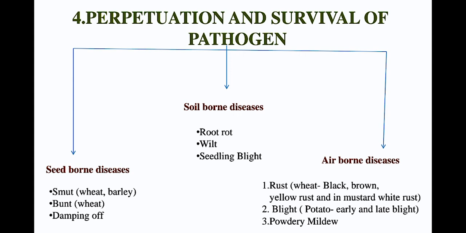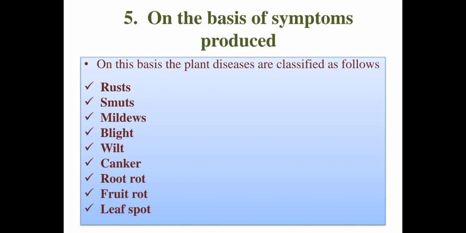Commonly we heard about black, brown or yellow rust, and in mustard we heard about white rust. Second, blight in potato, late blight or early blight. And third one, powdery mildew. They all come under airborne diseases. Fifth classification: on the basis of symptoms produced. Different symptoms are produced when a pathogen attacks the host plant, like rust, smut, mildew, blight, wilt, canker, root rot, fruit rot and leaf spot.